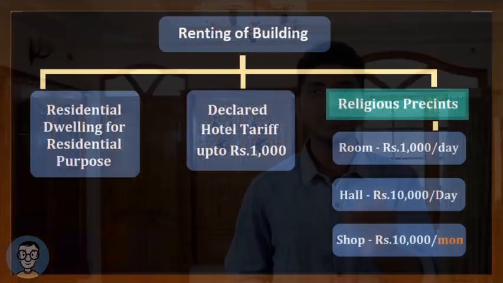In other words, say I own a residential house, but I am renting it for a commercial purpose. Say someone wants to take coaching in my house, so I am renting it out for a commercial purpose. This is not exempt. But if I give it on rent for someone else to come and live, then this service is exempt. So in short, two conditions should definitely be satisfied, that is renting of residential dwelling for residential purpose, and in examination they keep on asking this particular exemption. So this is one of the important exemptions that you need to remember.